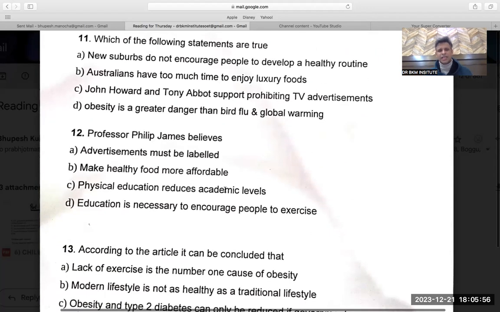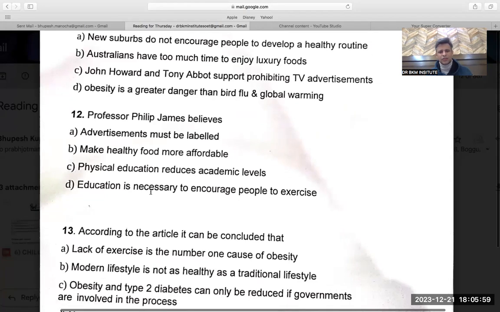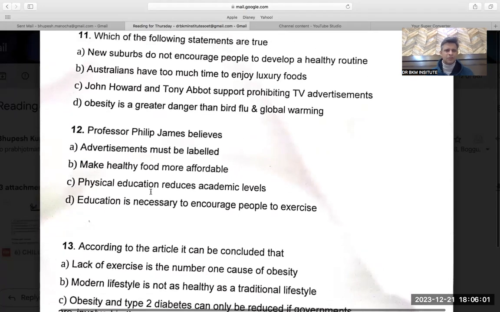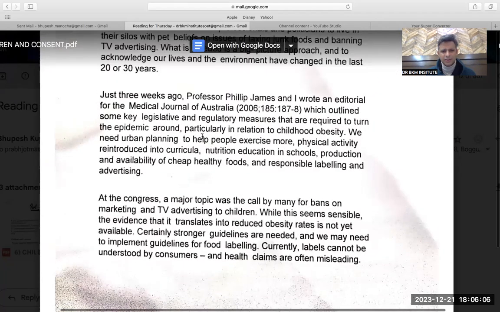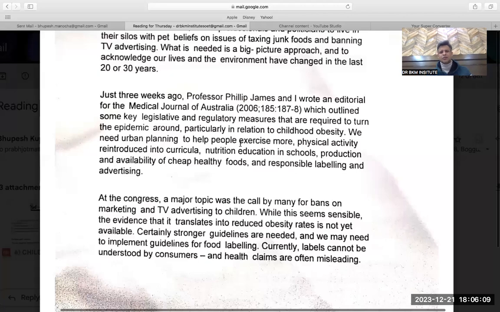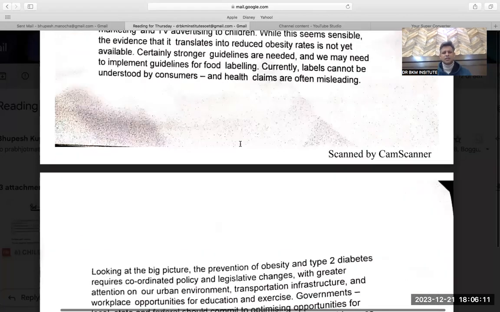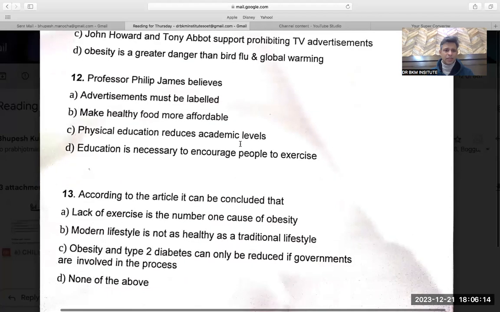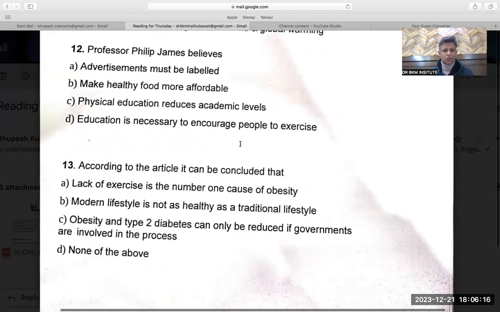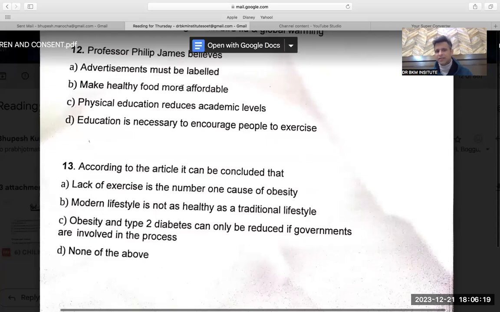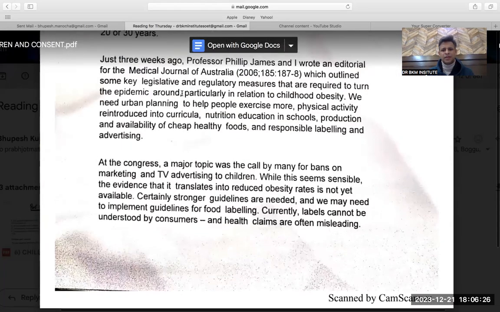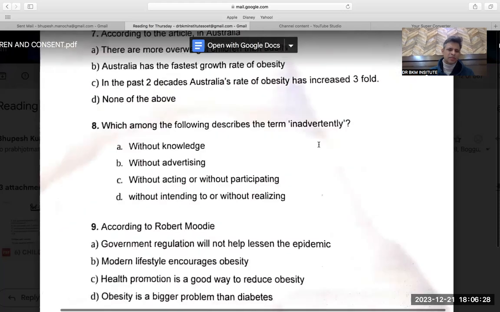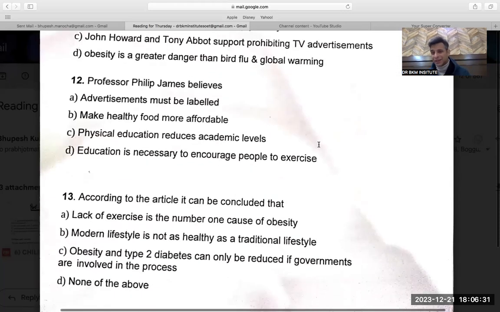Physical education reduces academic levels, nothing like this. Education is necessary to encourage. That was also not said, that education is necessary. Was he saying education is necessary? No, urban planning is necessary to help people exercise. So education is not necessary. So as far as I think, the answer should be B, more affordable, but the "must" word I cannot accept. Advertisement must be labeled. The "must" word was not given. No labeling, responsible labeling. So "must" should not be there. Then again I have to pick B. B. I feel like all the answers are wrong.